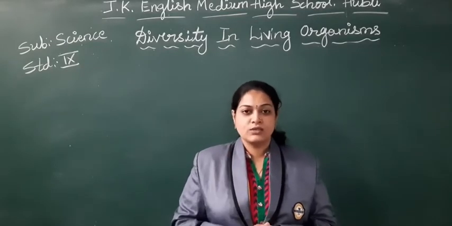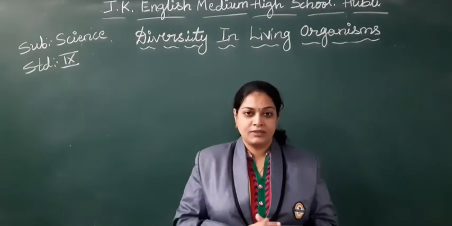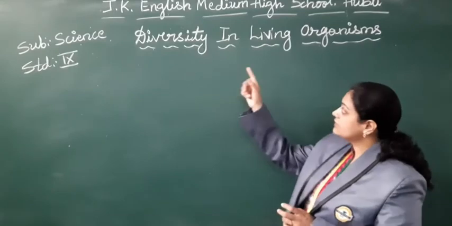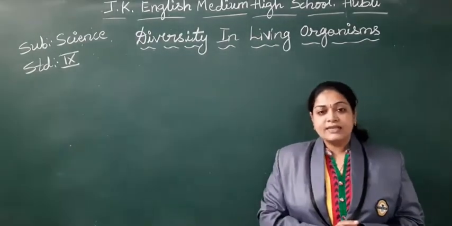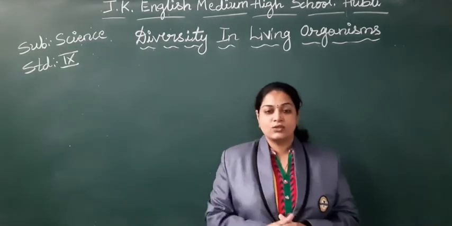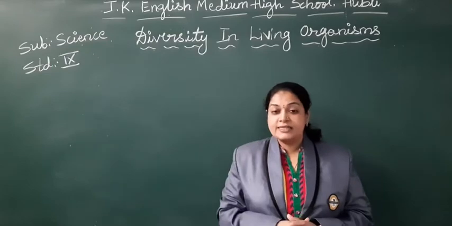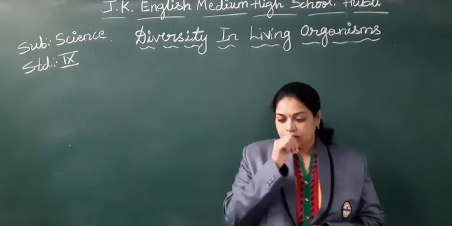So what I want to say, students, let us learn one of the interesting chapters of biology, that is diversity in living organisms. See the word diversity, students. The meaning of diversity itself, diversity in the universe.